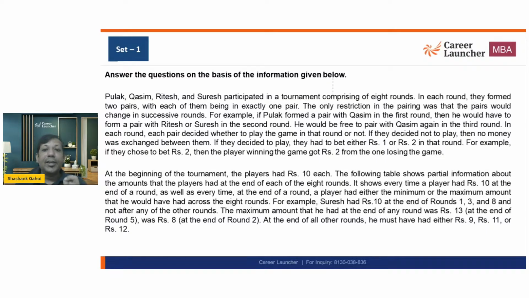For example, if Pulak formed a pair with Qasim in the first round, then he would have formed a pair with either Ritesh or Suresh in the second round. So this is an important point: no 2 pairs can be the same in 2 consecutive rounds, and in every round there are going to be 2 pairs, with 4 people. He would be free to play with Qasim again in the third round. So basically, if P and Q form a pair in the first round, they cannot be the same pair in the second round, but they can be the same pair in the round after next. This is what is mentioned.